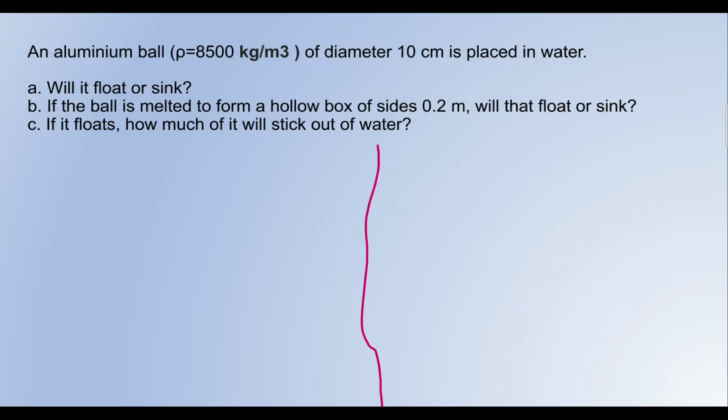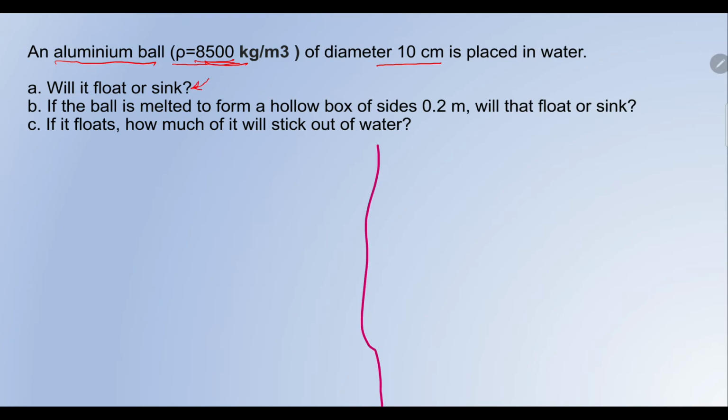People, if you look at this problem, this is quite an interesting one, really interesting one. Here we have been given an aluminium ball, and the density is 8500 kilogram per meter cube, and the diameter of the ball is 10 centimeter. They say that it's been placed in water. Of course, it's going to sink because the density is 8500 kilogram per meter cube, and the density of water is 1000. So, will it float or sink?